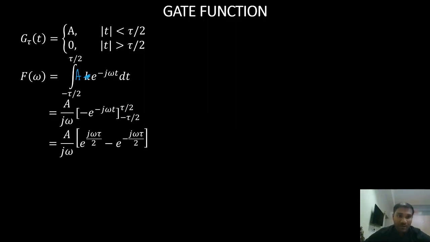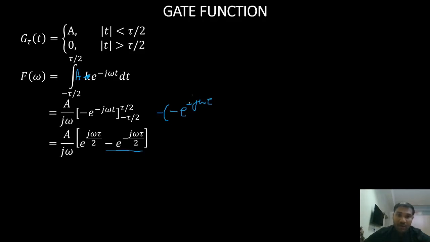I am substituting the limits. If I substitute tau by 2, what will I have? Negative e power minus j omega tau by 2, and then I have minus of minus e power minus j omega negative tau by 2.